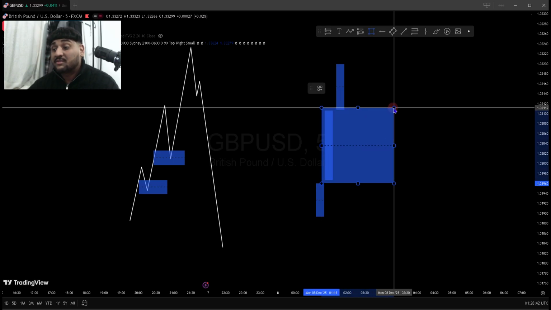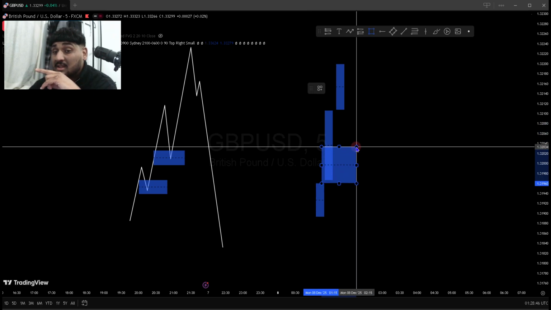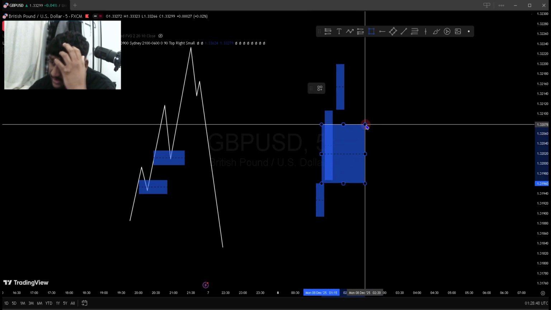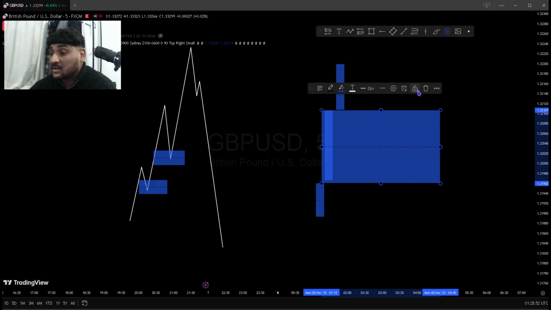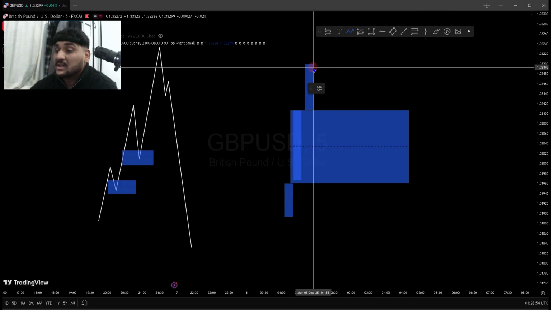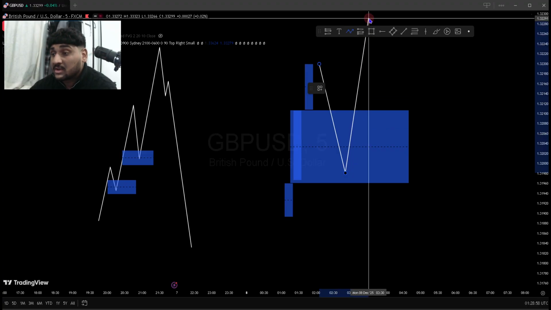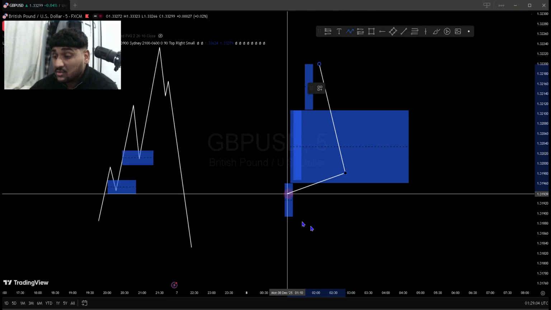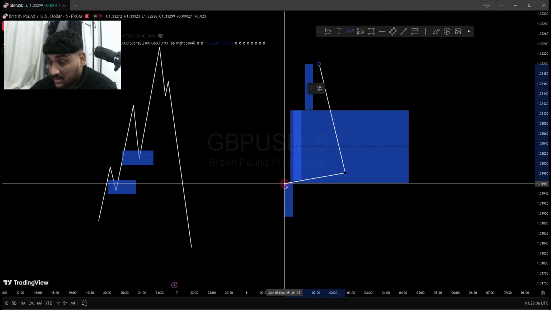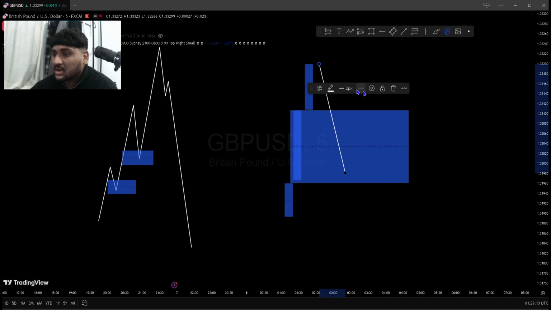We want to see this before a big push. You can see here it's made a big push. That's what's called a price imbalance. We want to mark it like this and extend it. What the market will do naturally is come back, tap into it and continue going up. If it's an inverted fair value gap, it body closes below this block, that's an inverted fair value gap.